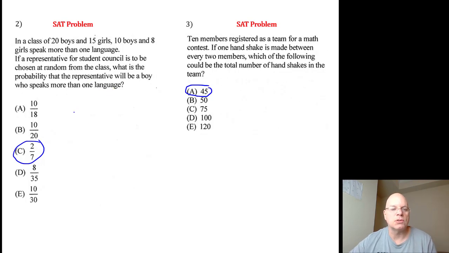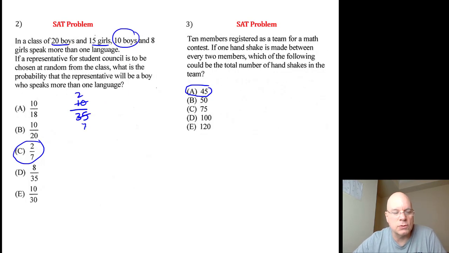The most straightforward, easiest way to think about this is just think about the 35 possible outcomes, 35 students from which you can choose a class representative randomly, and then think about the favorable outcomes. How many boys speak more than one language? 10. So if you're trying to pick a boy that speaks more than one language, there are only 10 favorable outcomes. The greatest common factor of 10 and 35 is 5. So you simplify to 2/7.